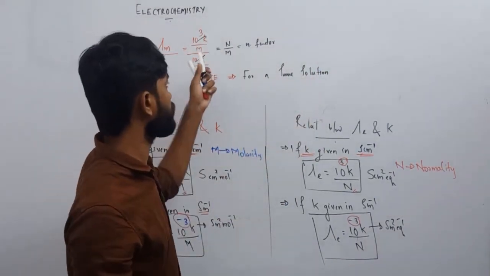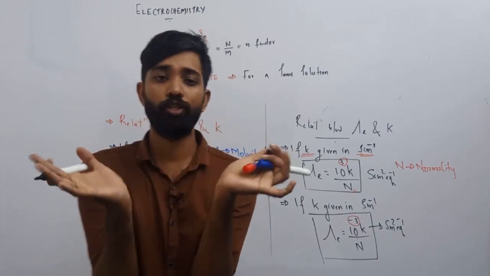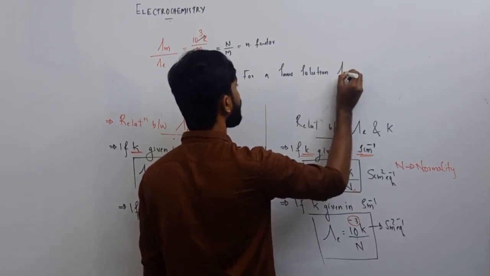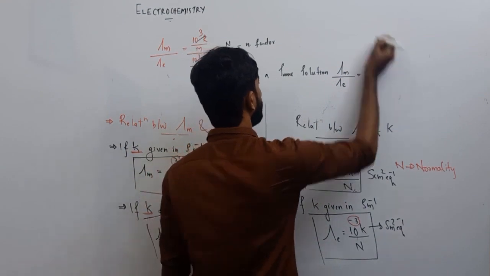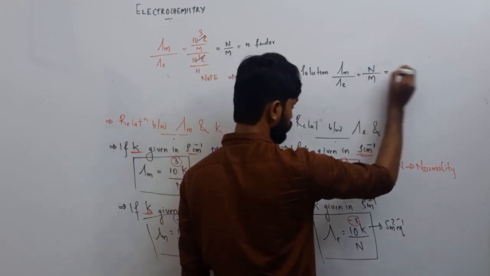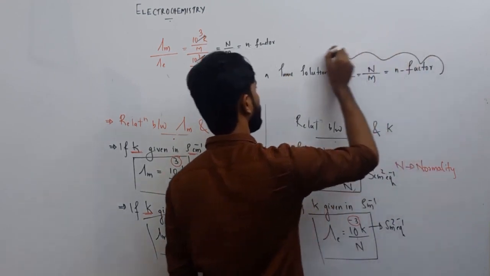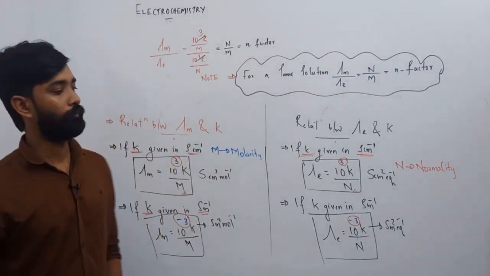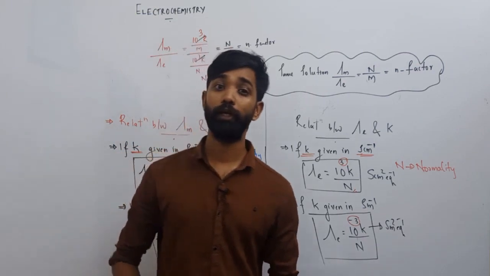For the same solution, the specific conductance is always a constant, because the conductance of that particular region is constant. So kappa is a constant. Molar conductance divided by equivalent conductance equals normality divided by molarity, and it is equal to the n factor. You know what the n factor is; I already discussed the term. So these are the relations, and these are the important terms of electrolytic conduction.